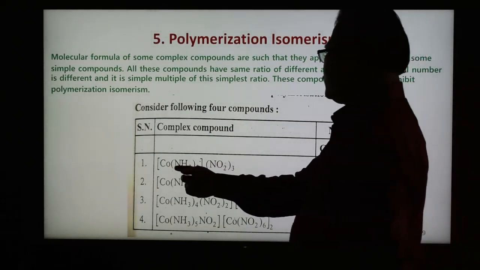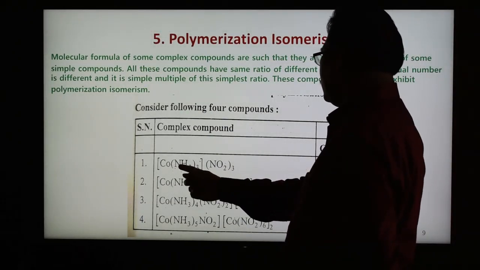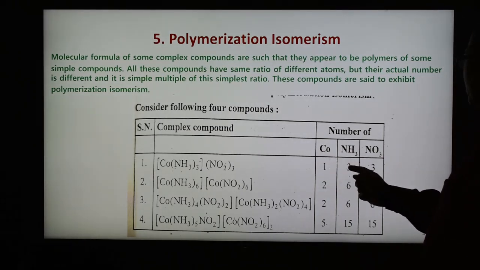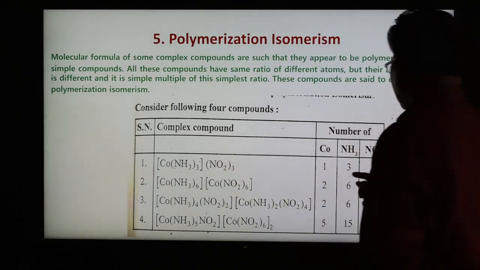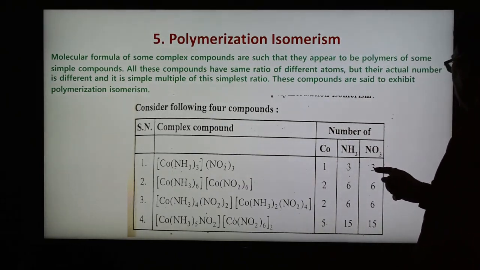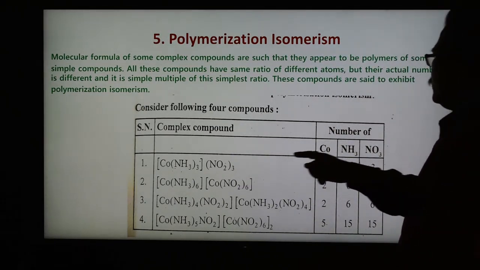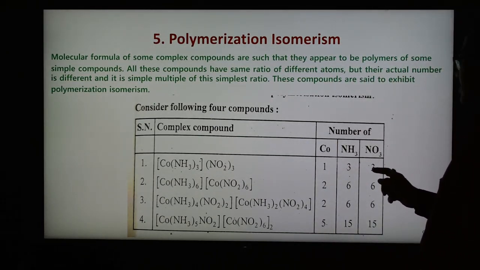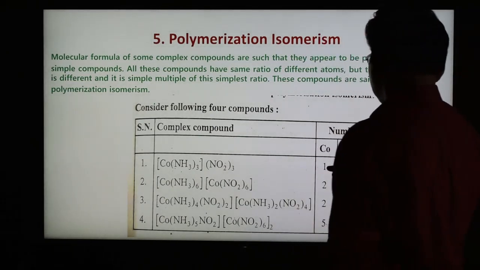Now here is one example. This is the complex, and here the number of cobalt is 1, number of ammonia is 3, and the number of NO2 groups is 3. So the ratio is 1:3:3.